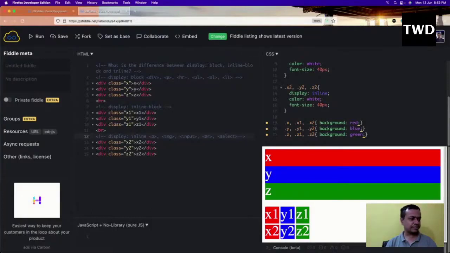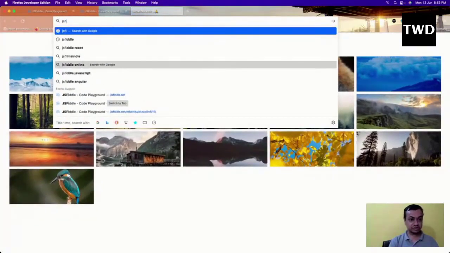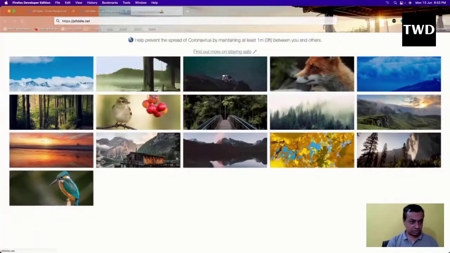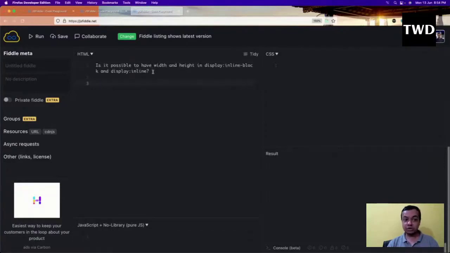I should do it in a different JSFiddle, because this was a very big question. Okay, so now the question is: is it possible to have width and height in display inline and display inline block? Or what is the difference, what is the inline block exactly? Because inline is quite obvious. A lot of questions can come related to display inline block, because it's a different thing.